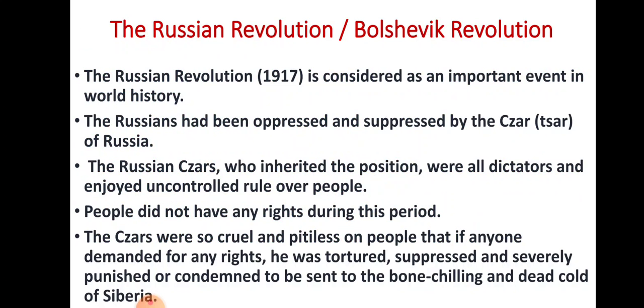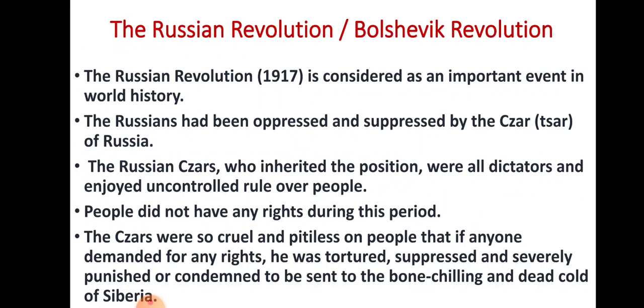Now let's see the Russian Revolution, which is also known as the Bolshevik Revolution. The Russian Revolution happened in 1917 and is considered an important event in world history. The Russians had been oppressed and suppressed by the Tsar of Russia.